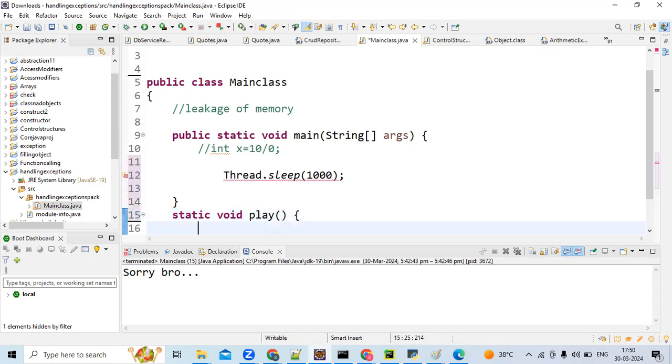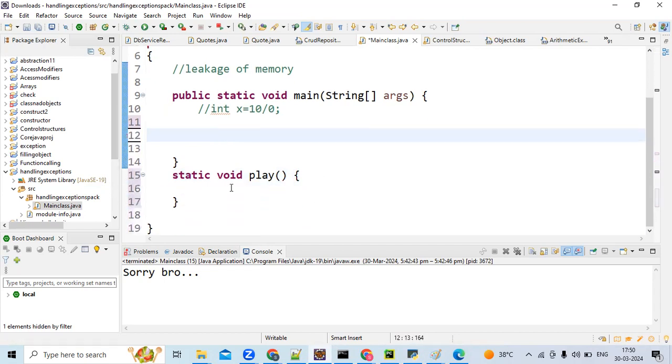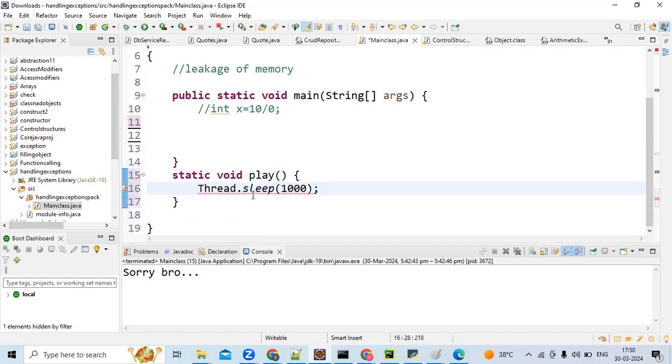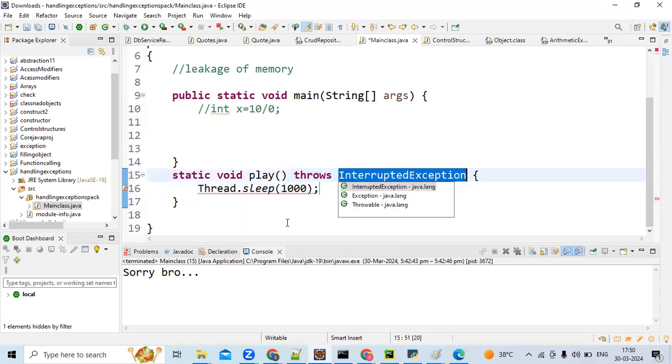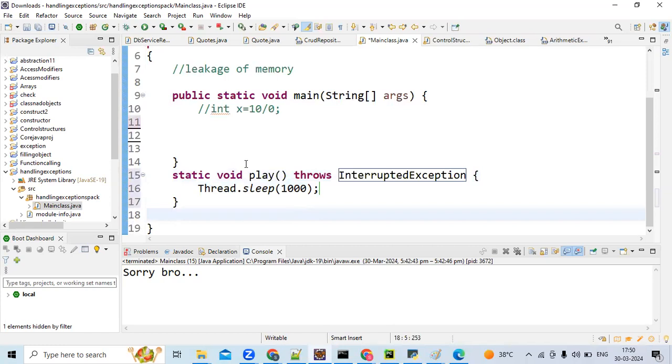If I have a Thread.sleep, control B. So the second way, see here, you just write throws. You're just bypassing that exception. You are just delegating the exception, like how you delegate your debt or loan.